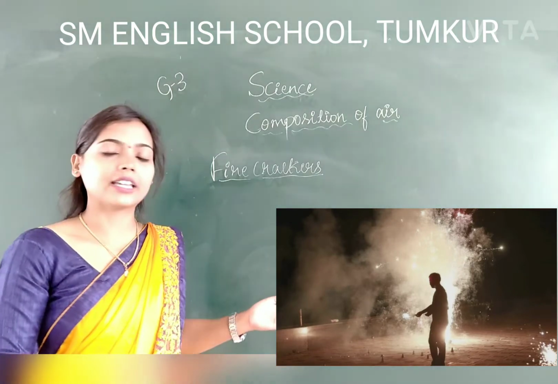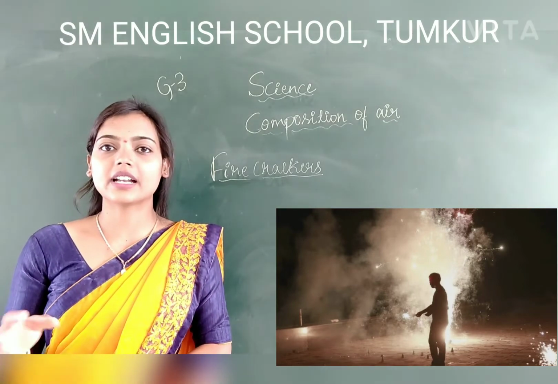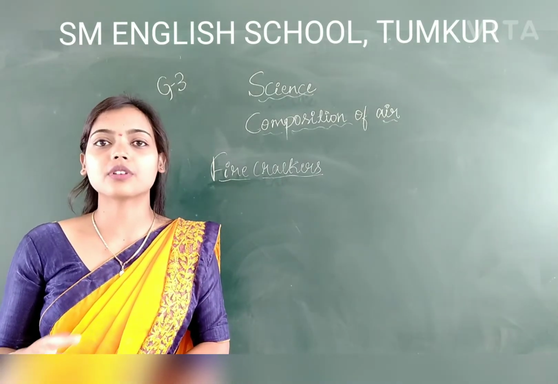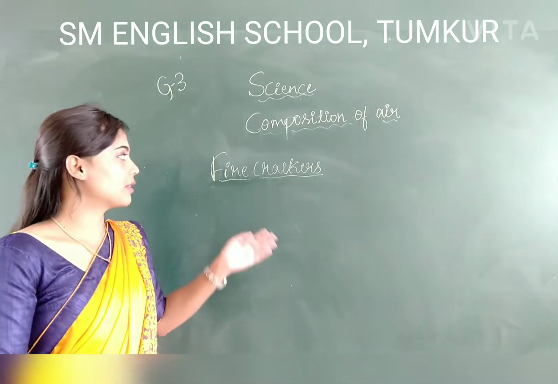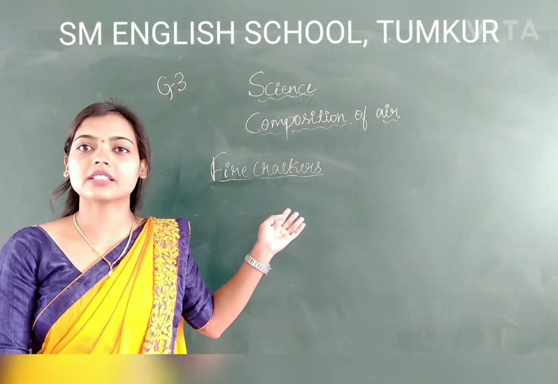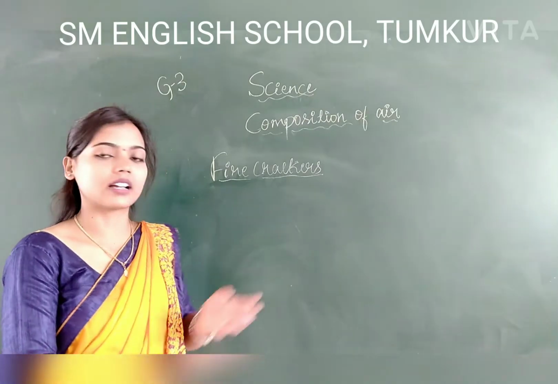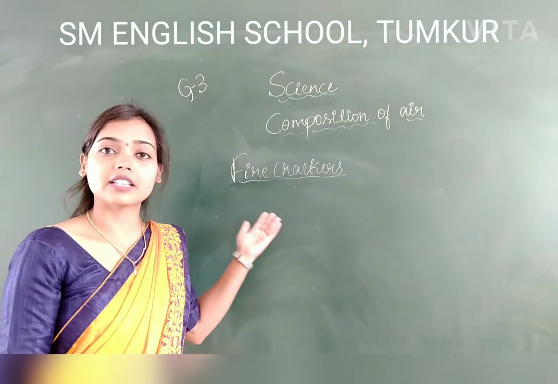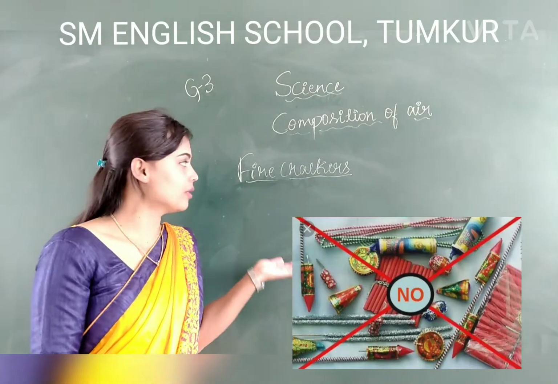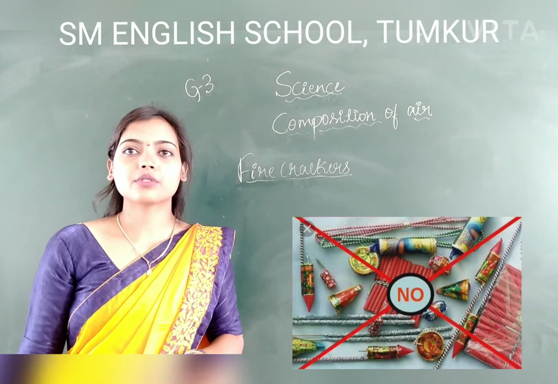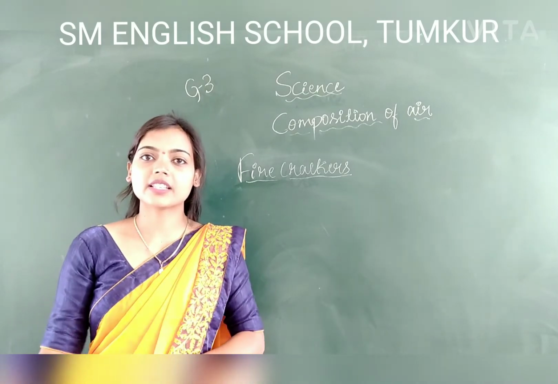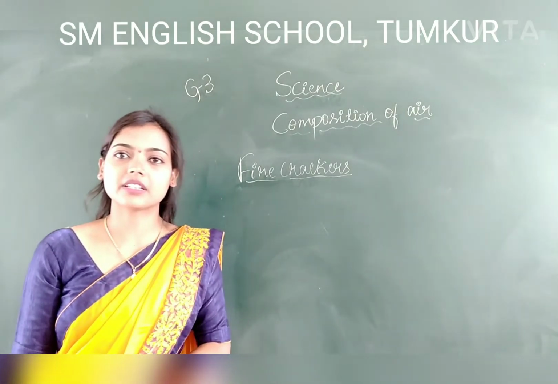We already know that the dirty and chemical substances cause air pollution. Because of the harmful chemicals released by firecrackers, they pollute the air. That is why we have to stop bursting firecrackers. Getting it?